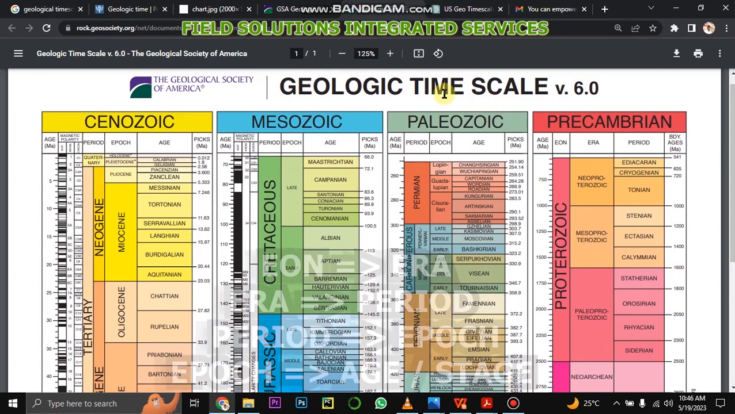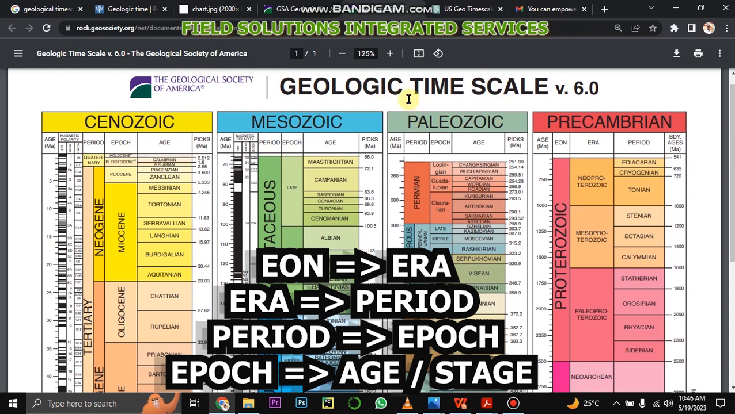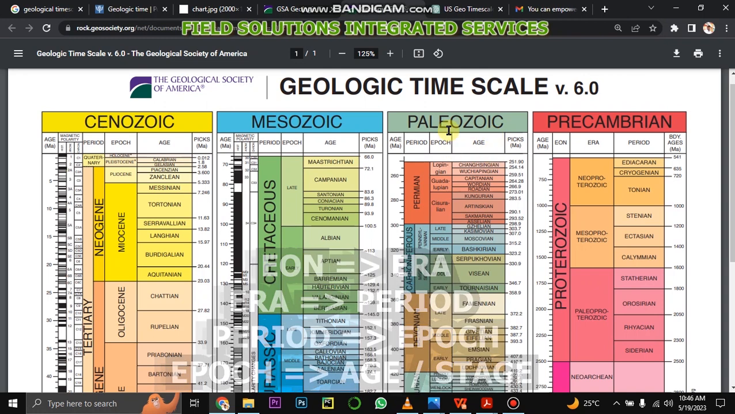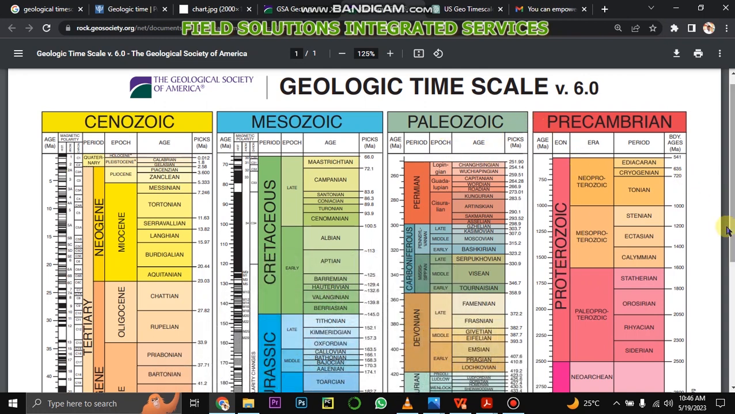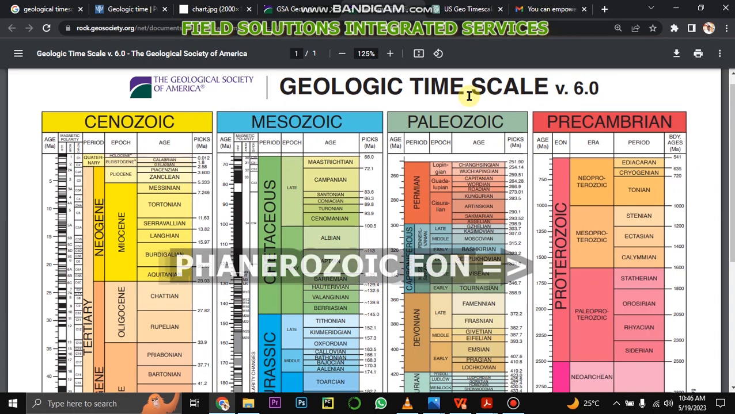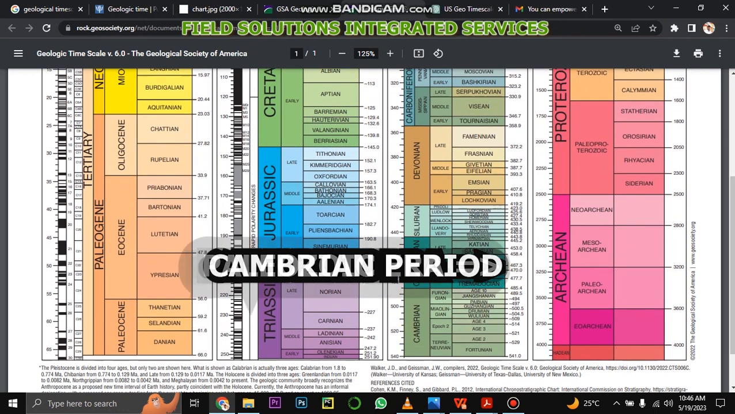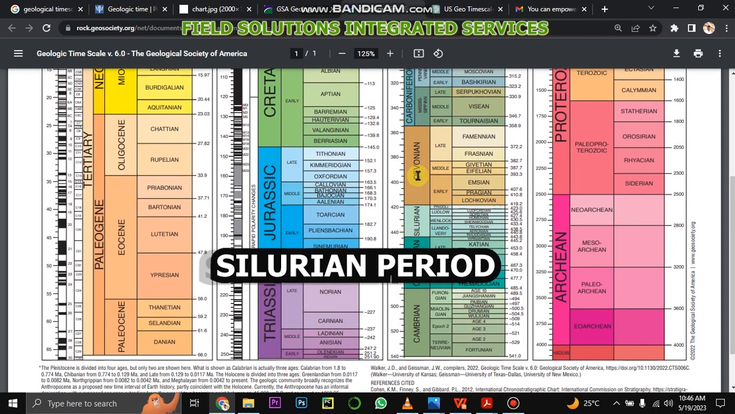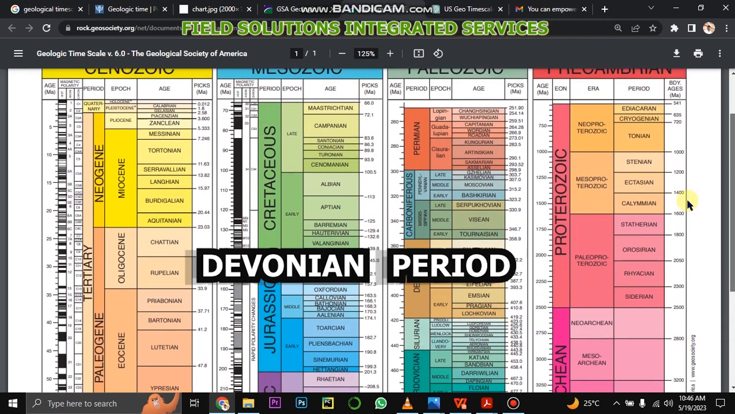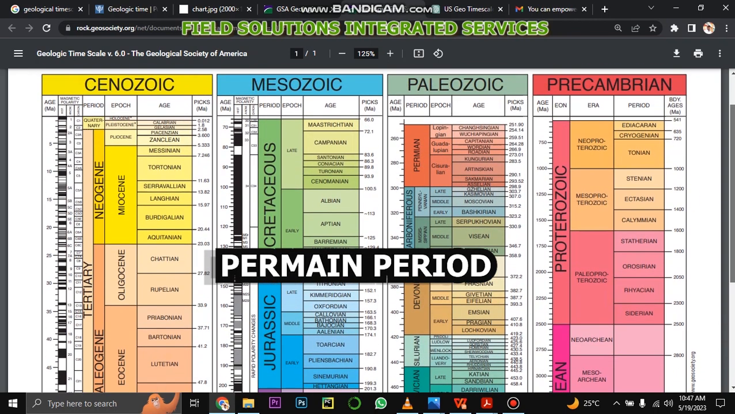So in an eon, you have an era. In an era, you have a period. In a period, you have an epoch. In an epoch, you have an age or stage. So we drove down from the Phanerozoic eon to the Paleozoic era. From the Paleozoic era, we have the Cambrian period, Ordovician period, Silurian period, Devonian period, down to the Permian period.